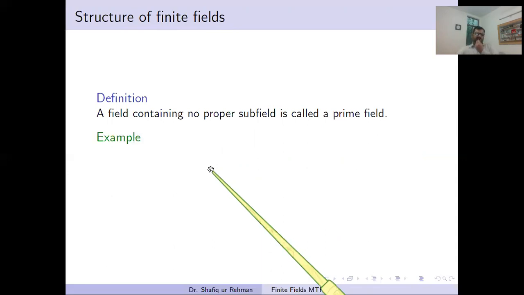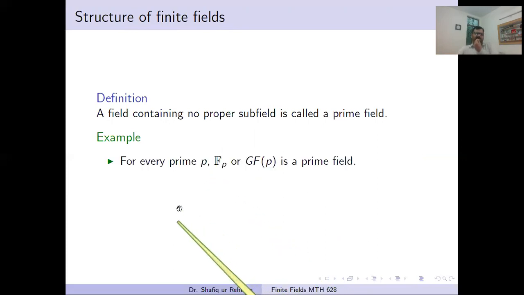For example, for every prime p, the finite field with p elements is always a prime field. This is because if we take any subfield of this field, then that subfield must contain at least two elements, 0 and 1.